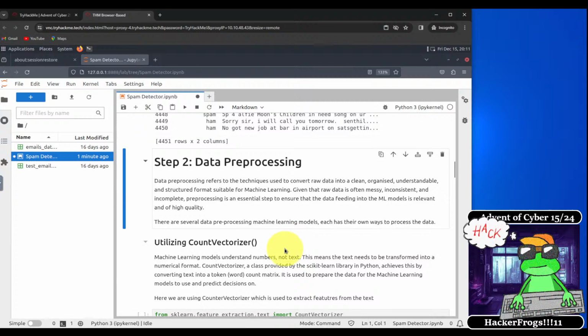Okay, and step 2. Let's take a look at step 2, which is data preprocessing. Data preprocessing refers to the techniques used to convert raw data into a clean, organized, understandable, and structured format suitable for machine learning. Given that the raw data is often messy, inconsistent, and incomplete, preprocessing is an essential step to ensuring that the data feeding into the ML model is relevant and of high quality. There are several data preprocessing machine learning models, each has their own ways to process the data.